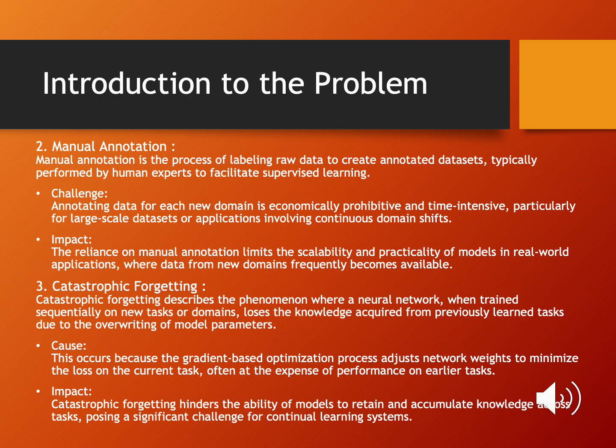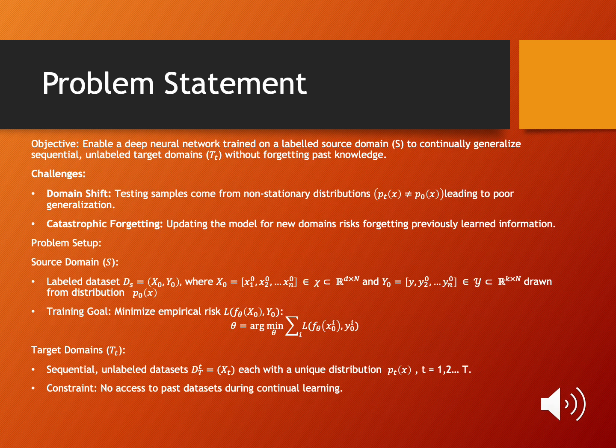That is, obtaining labeled data for each new domain has to be done manually, which is costly and impractical, especially in dynamic or large scale environments. And the third problem is catastrophic forgetting. Neural networks, as mentioned earlier, tend to override what was learned from previously existing data or knowledge. As a result, as the model is trained, it leads to degradation on the earlier tasks, which makes it difficult to retain the accumulated knowledge.